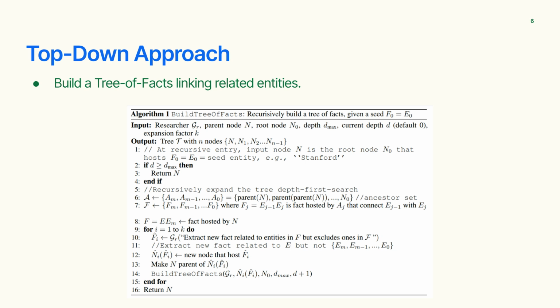The algorithm for generating tree of facts linking related entities. Goal: build a growing network of connected facts starting from one topic or entity. How it works: begin with one seed entity, for example, Stanford University. A researcher agent searches the web to find one factual link, such as Stanford is in Palo Alto. It then keeps expanding outward, finding new related facts like Palo Alto is in the Bay Area is in California,